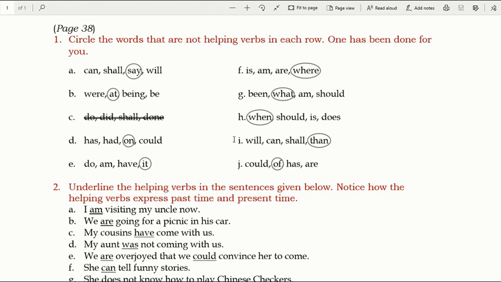You can just frame your own sentences and you will easily get to know which are not helping verbs. Just as I gave the example, I can sing. You can make any sentence. I can write. I shall write. I will write. But you cannot say I say write. Same way, make sentences using all these words in your own way.